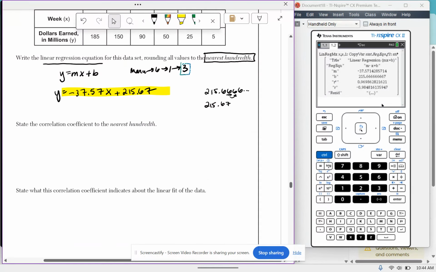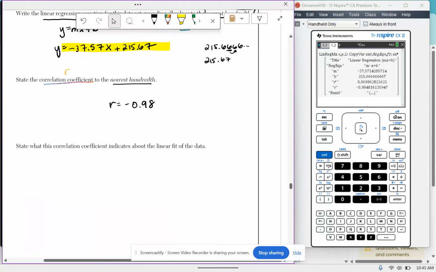And then it says state the correlation coefficient. Correlation coefficient is plain old R. Look on here for R, it's negative 0.98 rounded to the nearest hundredth. State what this correlation coefficient indicates about the linear fit of the data. You just have to say strong since it's close to 1 and negative.